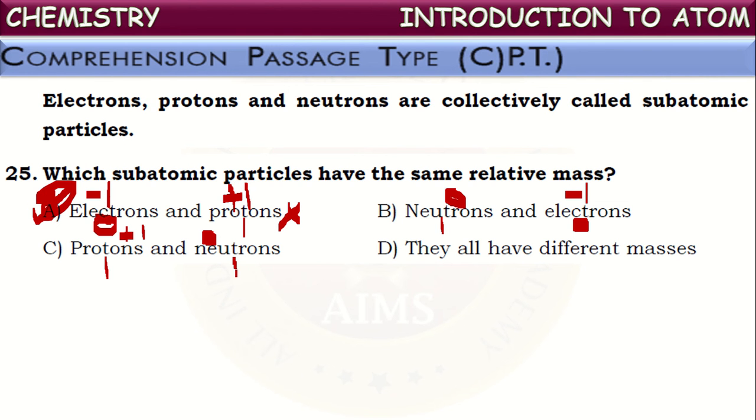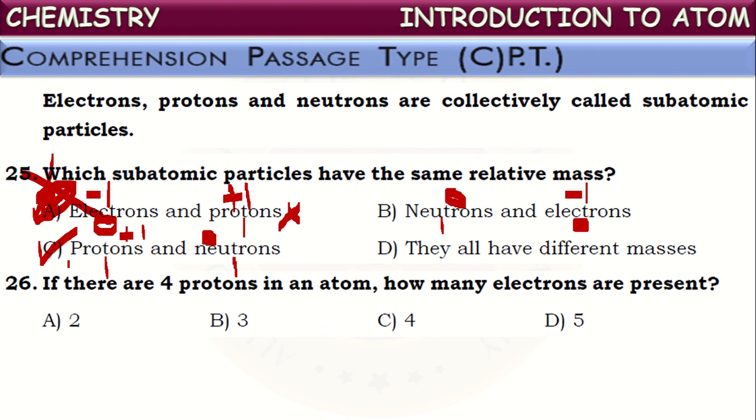So these two have the same relative mass. Protons and neutrons is the correct answer, not this. Okay, protons and neutrons have relatively the same mass. Of course, to say accurately, the mass of neutrons is slightly greater than that of protons. That's why we say neutrons are the heaviest fundamental particles. But relatively, if they compare, both have almost the same mass. Okay, next. If there are 4 protons in an atom, how many electrons are present?